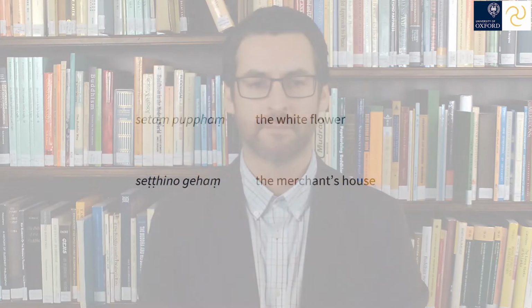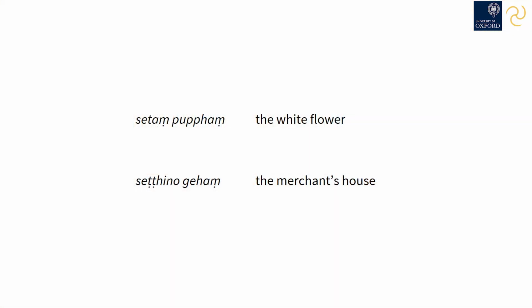In Level 2 of the online Pali course, we found out that an important principle of Pali syntax is that a qualifier precedes qualified. Because of this rule, adjectives usually come before nouns, and genitives are usually placed before the things that they possess. For example, Setang pupphang, the white flower. Setino gehang, the merchant's house.